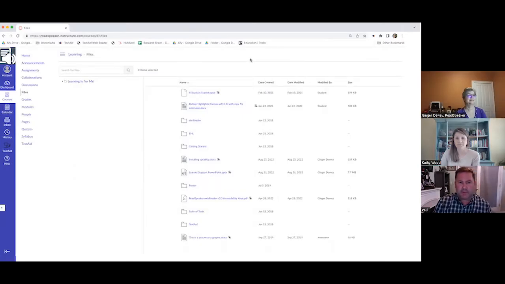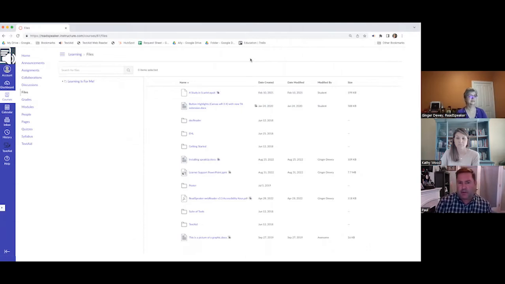This is an image of the ReadSpeaker Doc Reader inside of Canvas files. If you look at the files area, the supported files, or documents basically, will show a ReadSpeaker player button with a sheet of paper, symbolizing the ability to click and listen to audio, but also the study skills component that comes with Doc Reader.